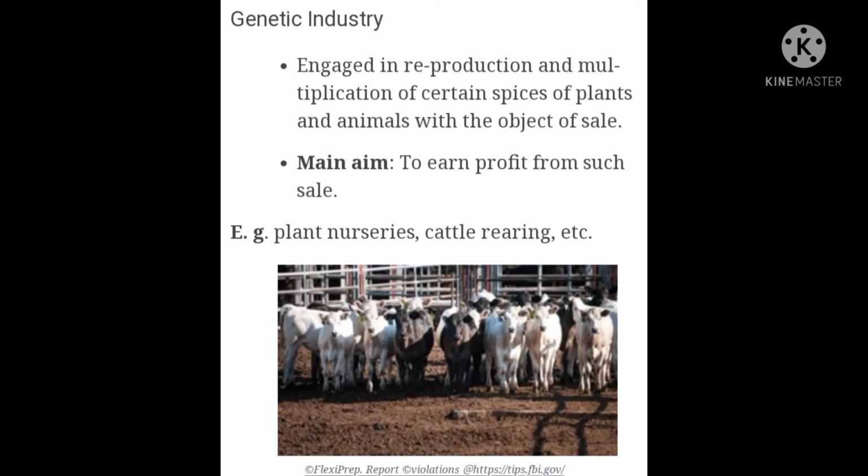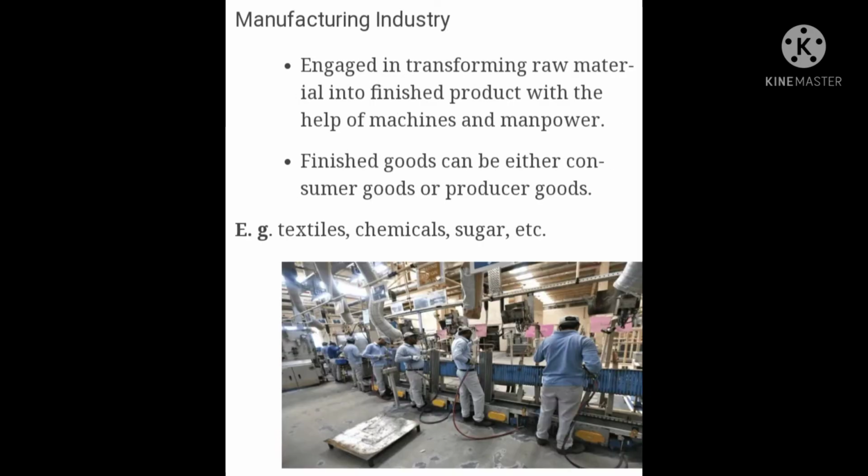Always remember that in the extractive industries you extract natural resources, whereas in the genetic industry you grow a certain type of plant or animal for the purpose of business. Now moving further, after the primary industry we have the secondary industry. Here the resources which were extracted under the primary industry will be used as raw material. So if the business is using those as raw material, it comes under the secondary industry.